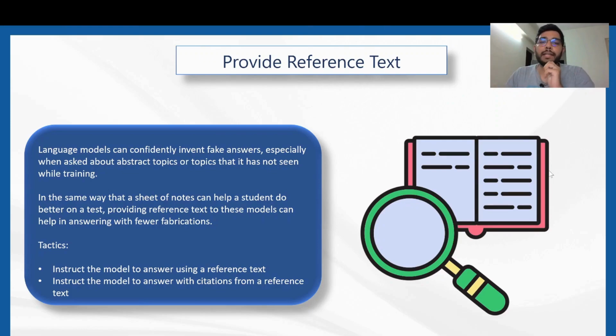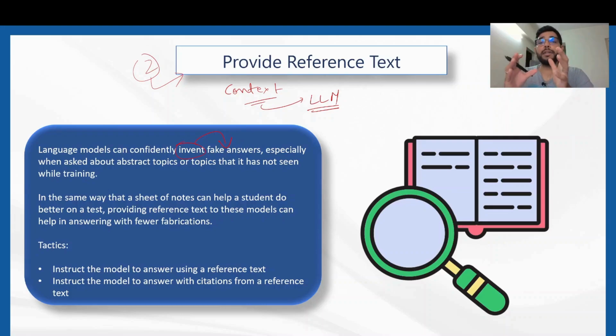Now coming to the second one, that is providing reference text, also known as providing context to the large language model. Many times what happens is, there are certain topics to which the model or the LLM is not exposed. If you ask questions related to those topics, it will give you wrong answers, or sometimes it will try to invent fake answers. The reason is, while training this model, the training data didn't have this particular topic, so the model lacks the knowledge on it, and when you ask the question, it will give you wrong or fake answers.